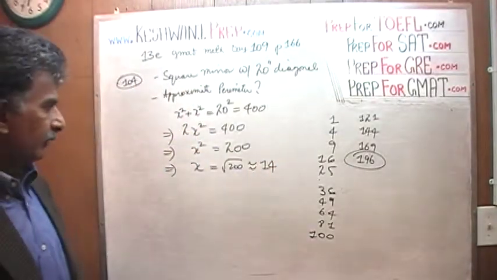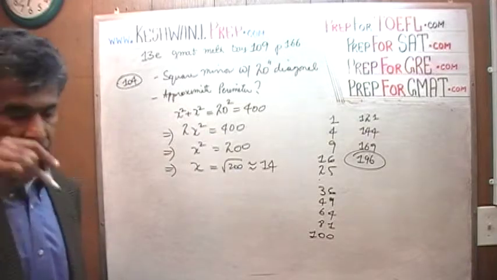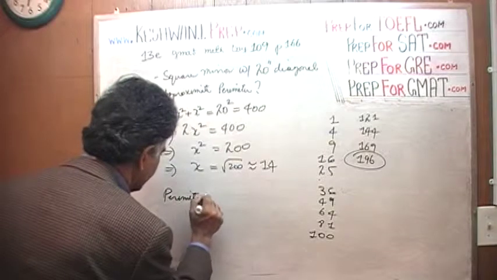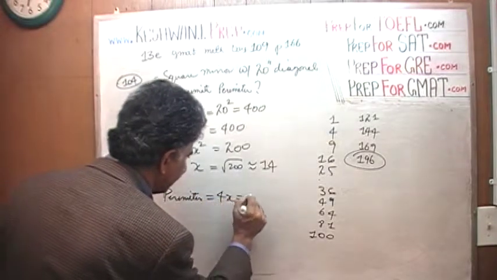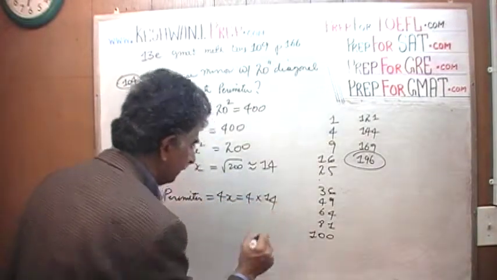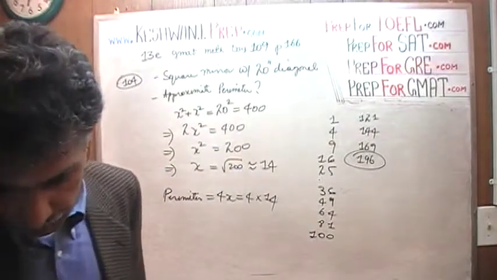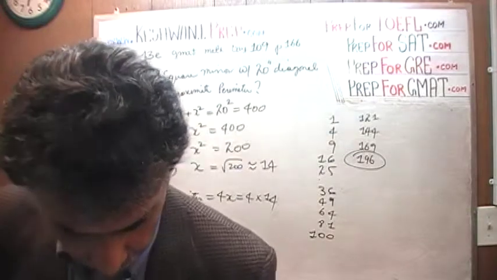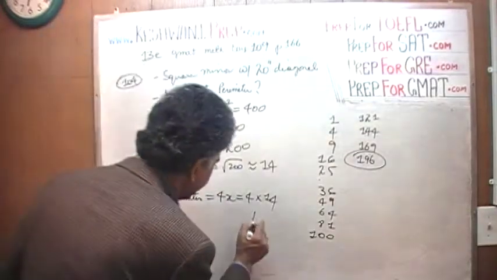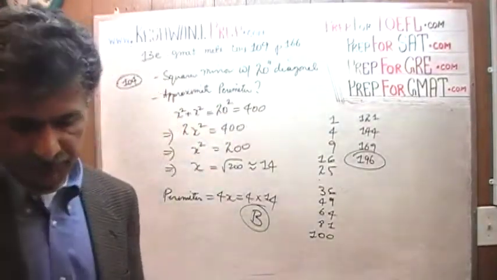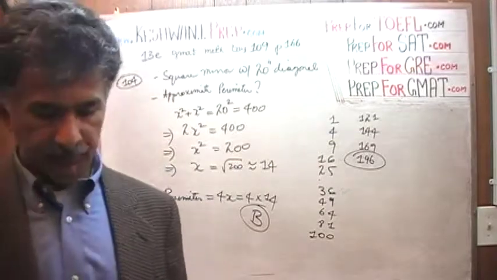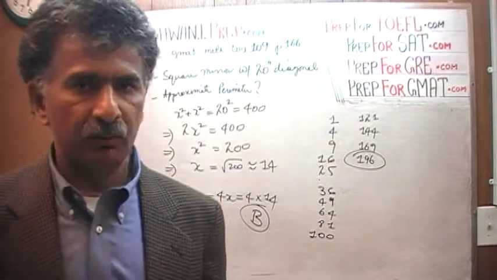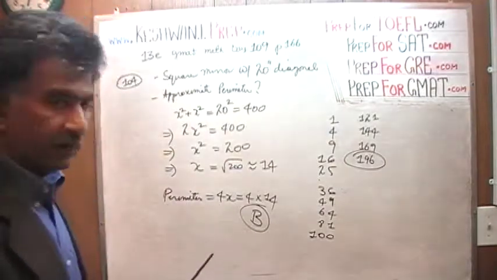It is approximately 14, and that's the x, which is the side of the mirror. Since there are 4 sides, the perimeter is 4x, which is 4 times 14. The only answer choice that comes closest to it is 60. The answer is B, because obviously it's not 40, and obviously it's not 80. 80 is a sucker answer because they see 20 and just multiply 20 times 4. That's it, we're done with this one.